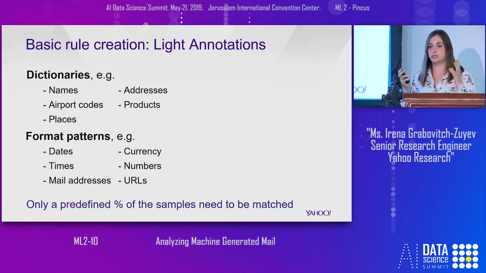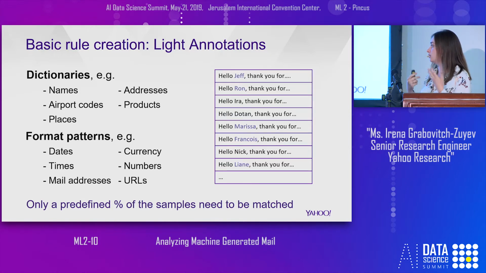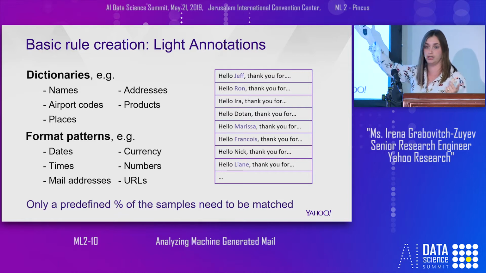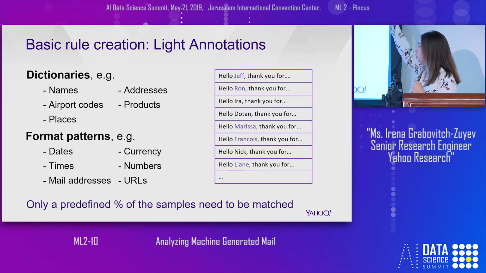The strength of this method is that we don't need to create a dictionary of all the names in the world. It's not possible. But it's enough that only 70% of the names in our samples appear in a dictionary, or we check a different predefined percentage that's required. Then even if Ira and Dotan are names that we don't have in our dictionary, it's enough that more than 70%, or 60%, of the names are in the dictionary. Then we can annotate the second word as a name.